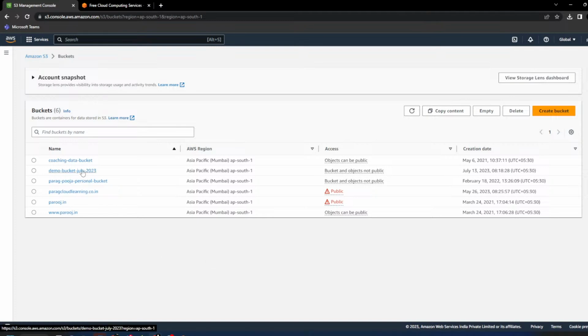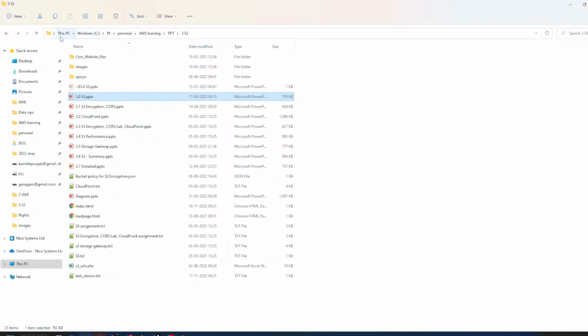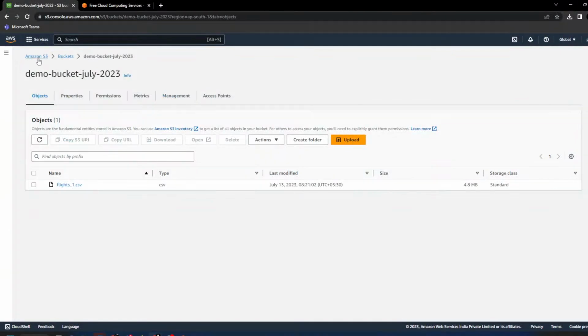Let's go to my bucket. Now you can see the path here. Just like in your Windows laptop you have a path, right? C drive, folder 1, folder 2, folder 3, folder 4. Here also you can navigate through the URLs. Okay, so this is my bucket.